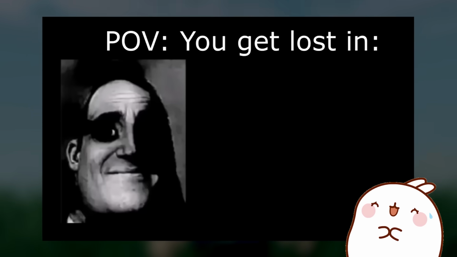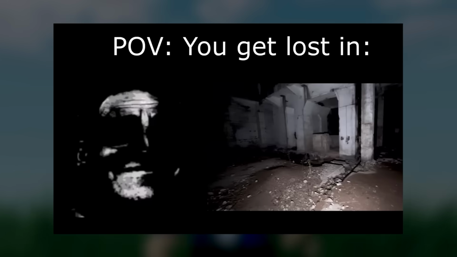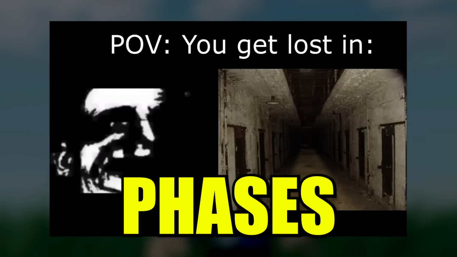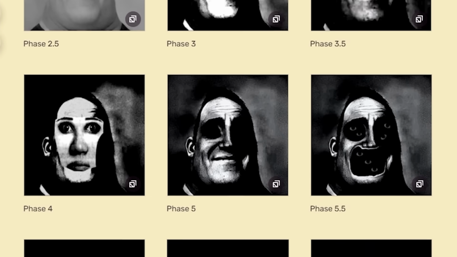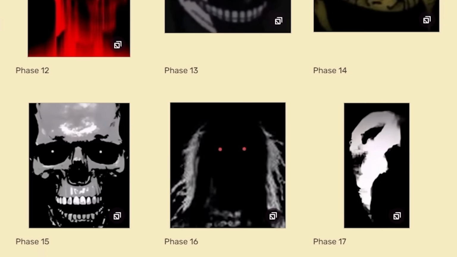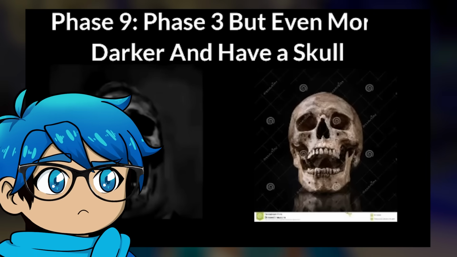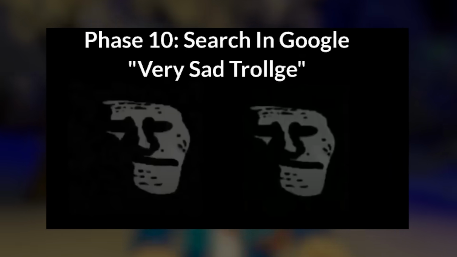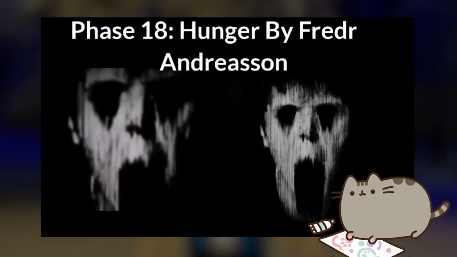The music also gets more disturbing as well, but I didn't realize that there was like 60 phases at this point. Yeah, just look how long this list goes. Like, there's a whole bunch of these things, but the one that I want to talk about is phase 18. Where did this image actually come from? We know it's in this meme, but what exactly is this thing? Well, someone actually made a video detailing the uncanny photos and what they're actually referencing, as well as the origin of them. And if we go to phase 18, we can actually see that this image is actually an artwork